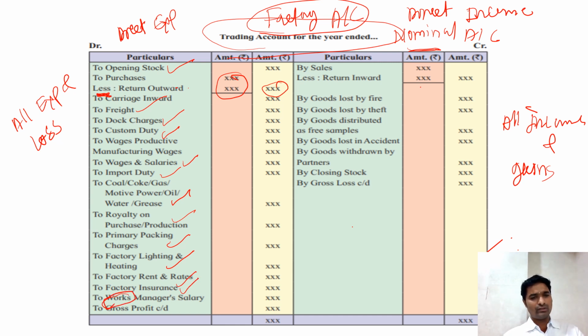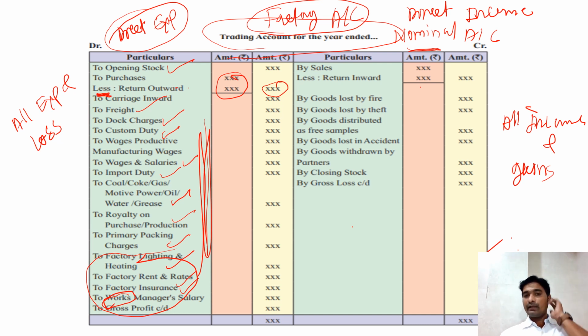Works means the factory only, so works manager's salary means the factory manager's salary. Works is another word for the factory. So these are all expenses related to the factory, and that is why they are called direct expenses and are taken on the debit side.